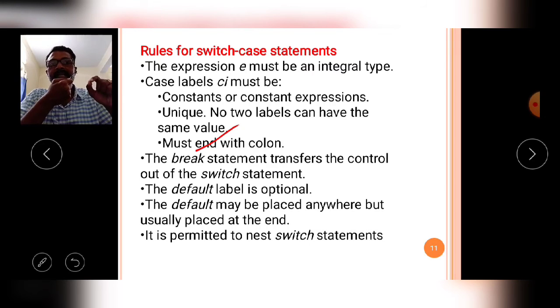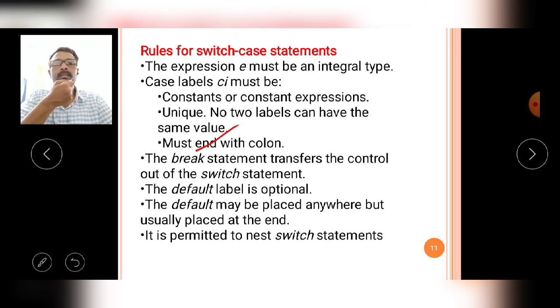Now, the default label is optional, meaning the default case you may write or you may not write, according to the programmer's requirement. It is optional.